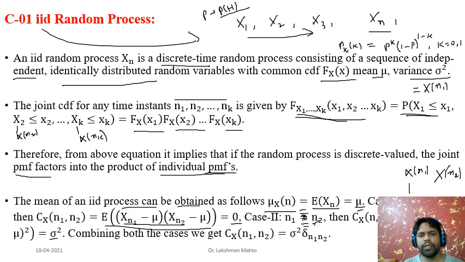Now, combining these two cases, we can write the autocovariance in terms of what we call the Kronecker delta times sigma square. We know the value of the Kronecker delta: when n1 equals n2, it takes the value 1, and otherwise it takes the value 0.